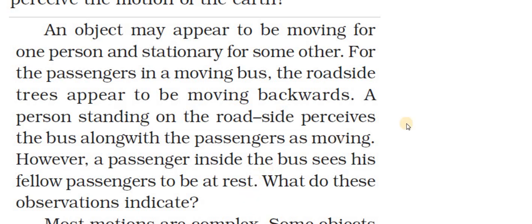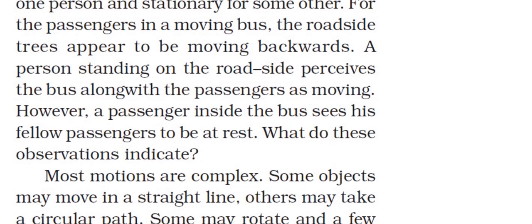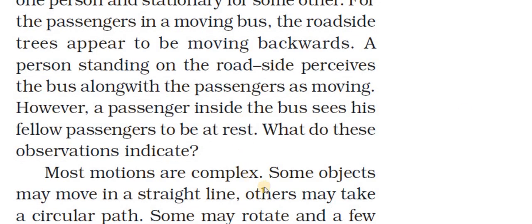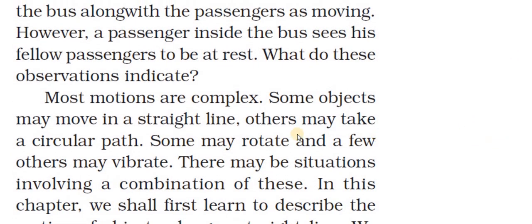What does this observation indicate? So most motions are complex. Some objects may move in a straight line, others may take a circular path, some may rotate, and a few others may vibrate. There may be situations involving a combination of these.